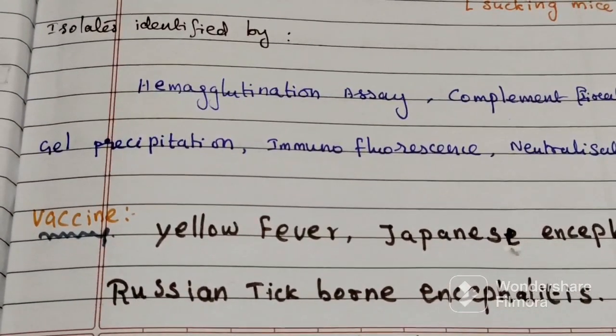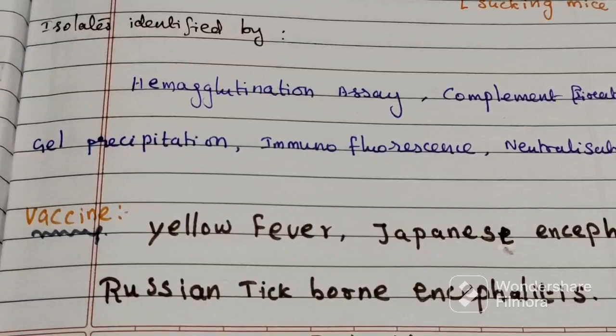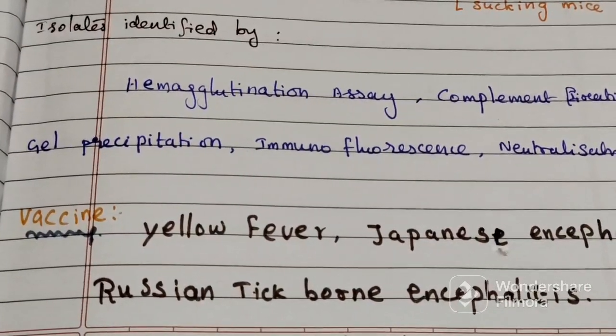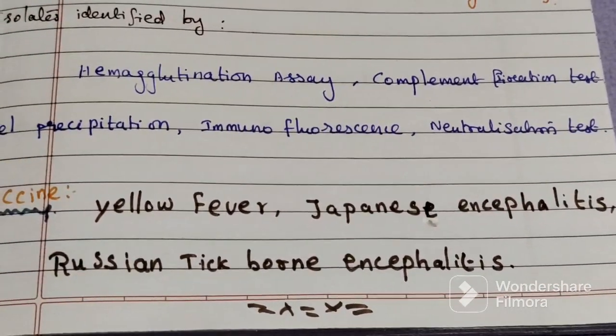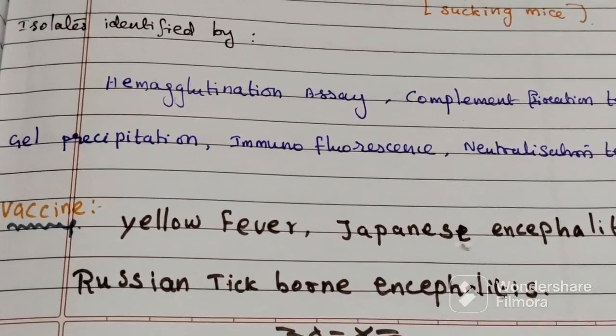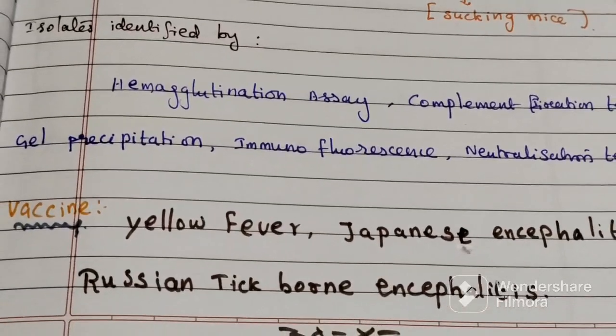Then how to control this infection: by vaccination. The vaccines available are the yellow fever vaccine, the Japanese encephalitis vaccine, and the Russian tick-borne encephalitis vaccine.